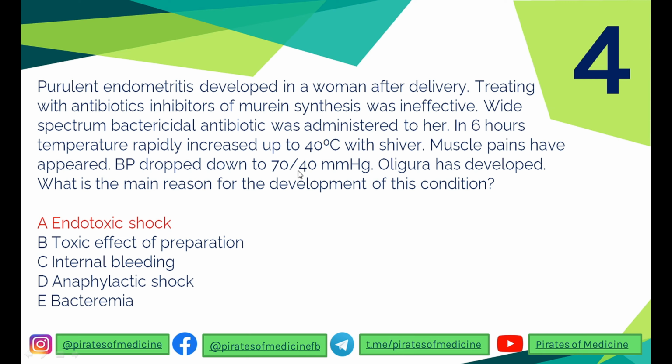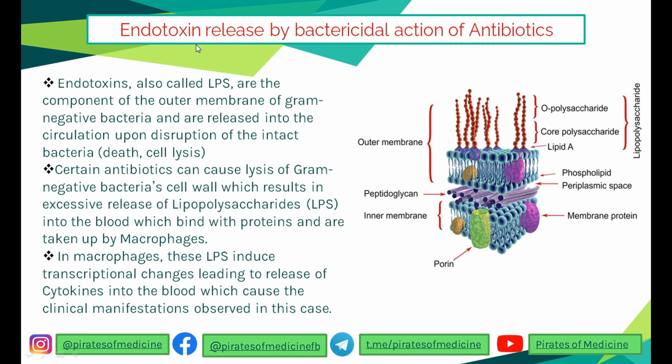What happened after administration of these bactericidal antibiotics? To understand this, we need to understand the mechanism of these antibiotics. So first of all, let's see what endotoxin is. To understand what endotoxin is, this is a bacterial cell wall. Bacteria have 2 types of toxin, exotoxin and endotoxin. Exotoxins are toxins that bacteria release, like we release hormones. They make the exotoxin inside their body and release it by the process of exocytosis.